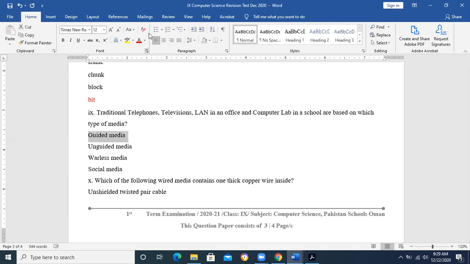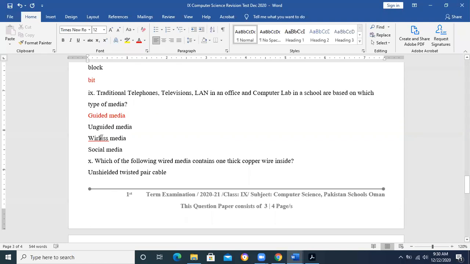We have given a generalized name here, guided media. In television lines, we have coaxial cable. In local area networks, we normally use twisted pair cable with 4 copper wires. Traditional telephone cables also contain twisted pair cables. Social media is an entirely different thing, and wireless is something else that we normally use where wires are not available.